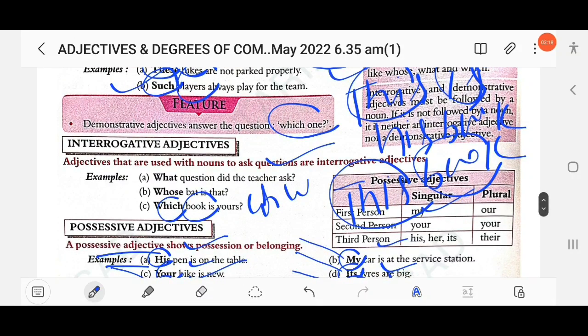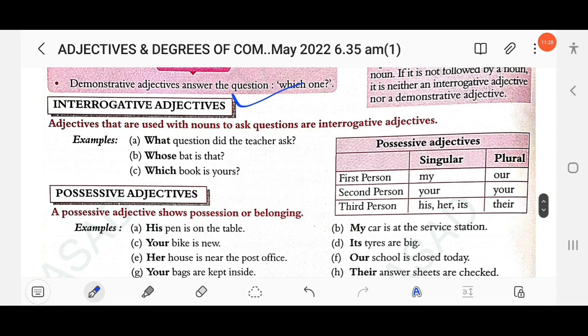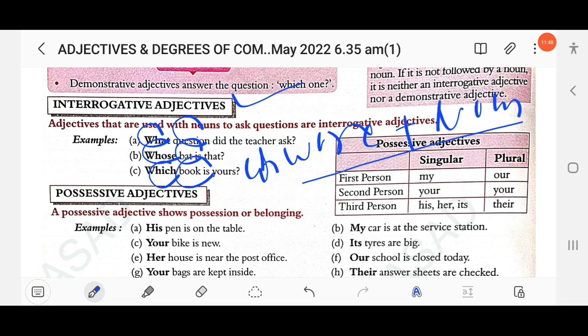Then next, interrogative adjectives. Interrogative adjectives are adjectives that are used with nouns. So here, what noun, whose noun, which noun. The easiest way to identify interrogative adjectives is WH word plus noun. This is known as an interrogative adjective.